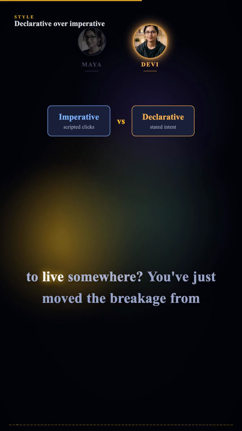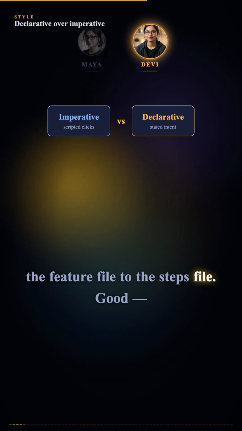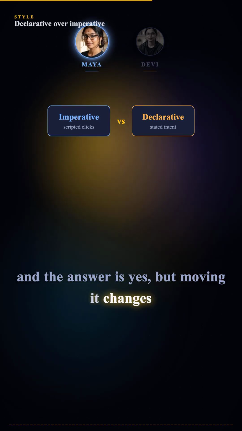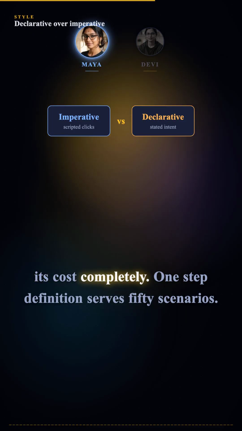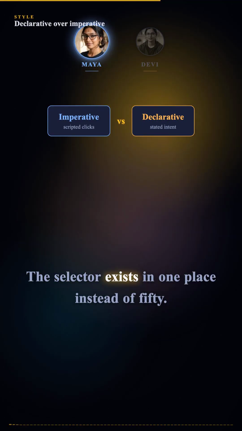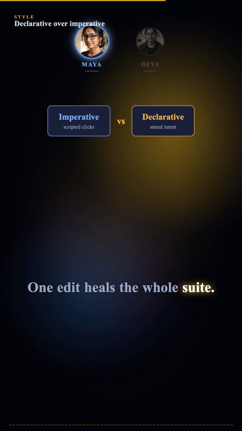Doesn't the detail have to live somewhere? You've just moved the breakage from the feature file to the steps file. Good. And the answer is yes. But moving it changes its cost completely. One step definition serves 50 scenarios. The selector exists in one place instead of 50. One edit heals the whole suite.